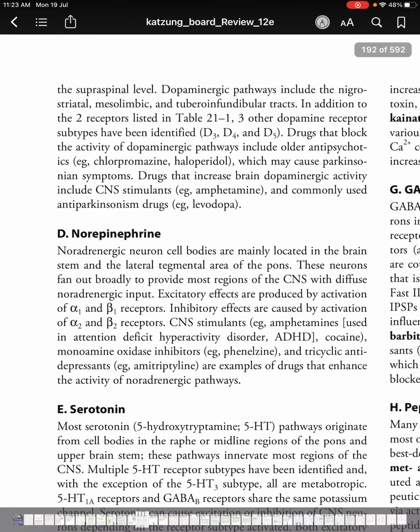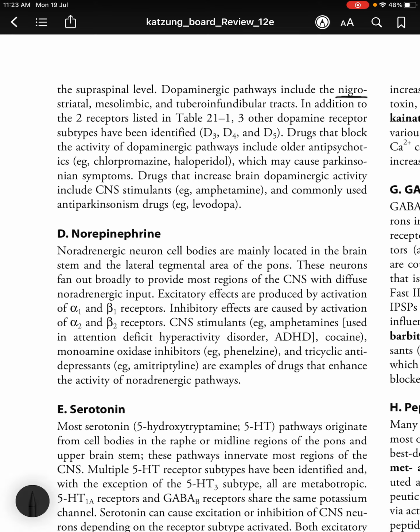Dopaminergic pathways include the nigrostriatal pathway, because the substantia nigra has a large concentration of dopaminergic neurons. So, mesolimbic pathway and tuberoinfundibular tracts. In addition to the two receptors listed, other dopamine receptor subtypes have been identified. So, D3, D4, D5.